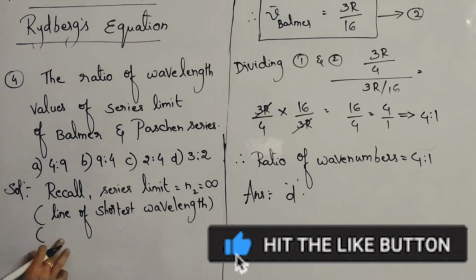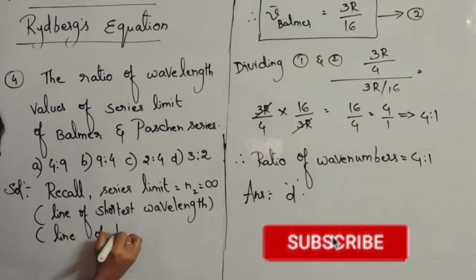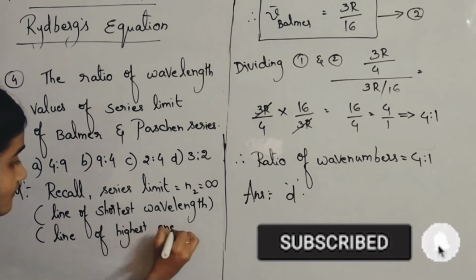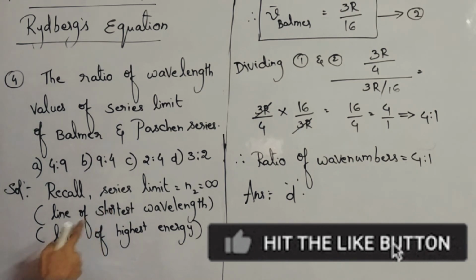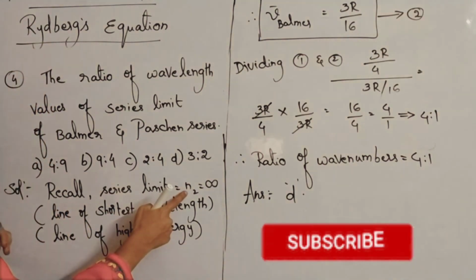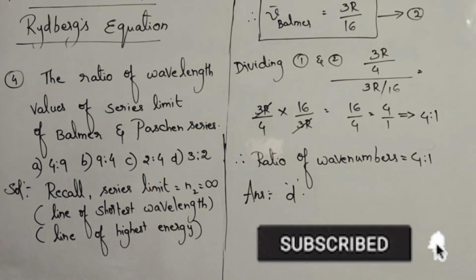Please remember, recall, keep recalling these points. Series limit line means the line of shortest wavelength and the line of highest energy also, and n2 value is infinity. Now let us recall for the Balmer series.